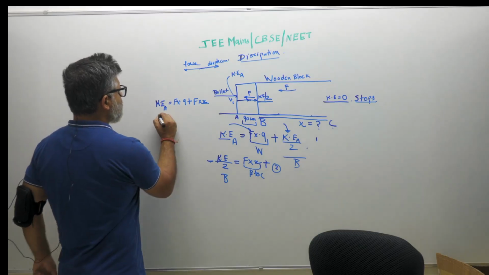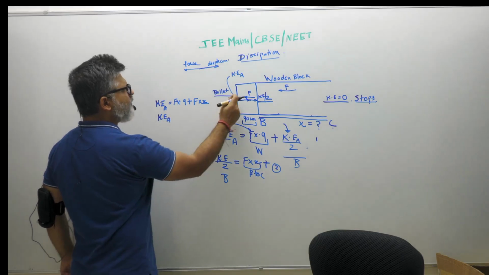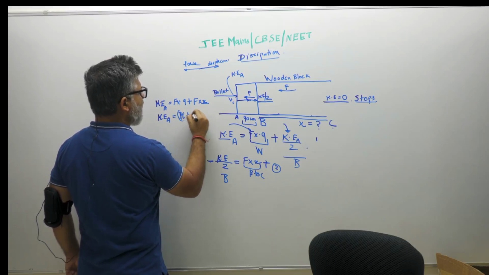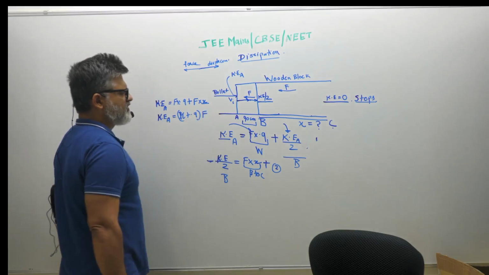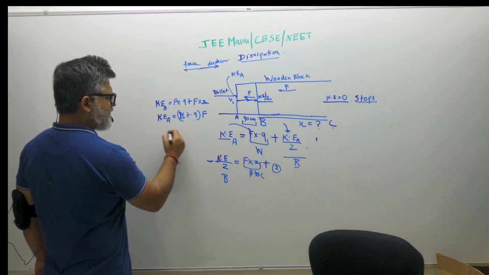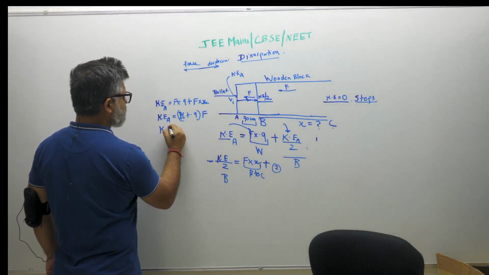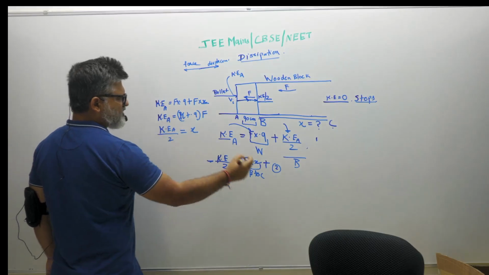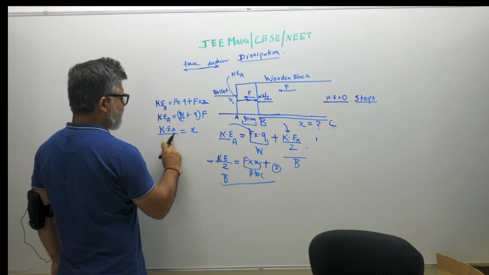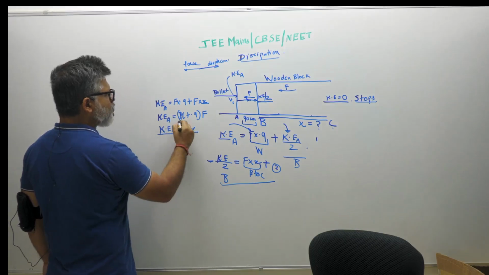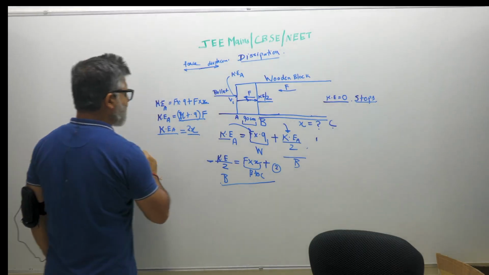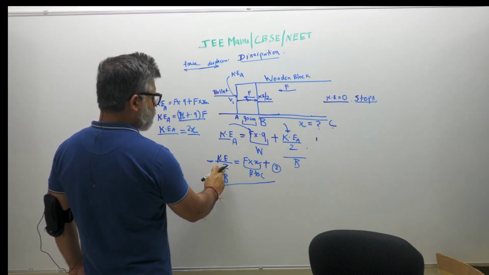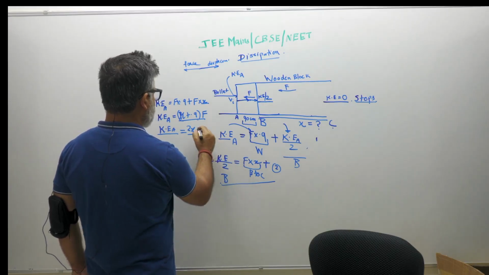It means that the total energy which you had at the point of entry is actually x plus 0.9 times the frictional force. This is what you have, right? And the second equation, the kinetic energy divided by 2 is equal to Fx. So this is the equation I'm referring to. If I take it to the other side and equate these two, I get kinetic energy is equal to 2 times Fx, right?